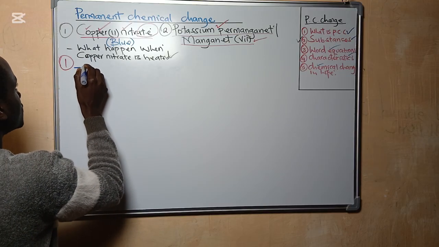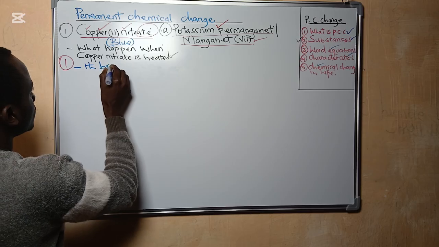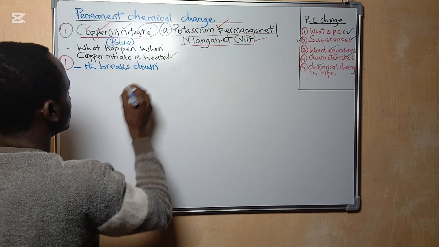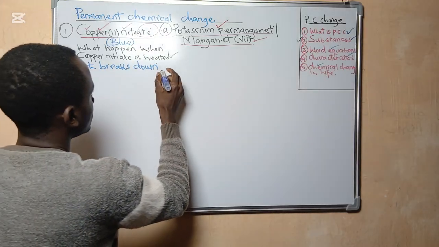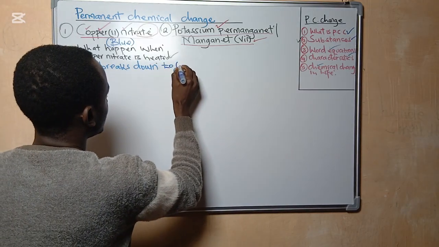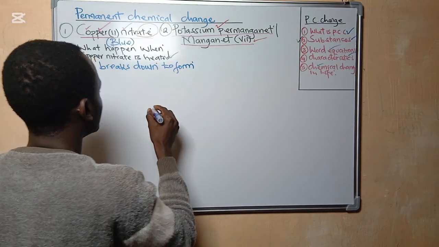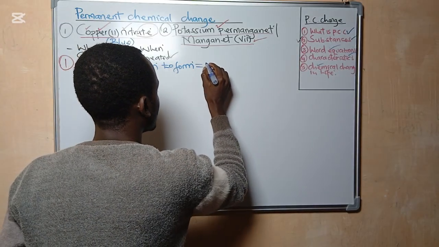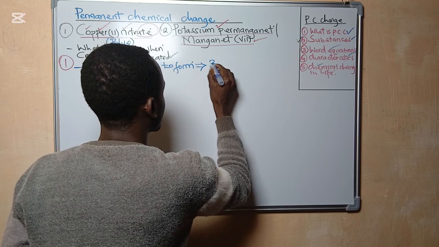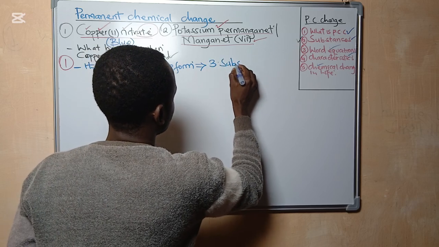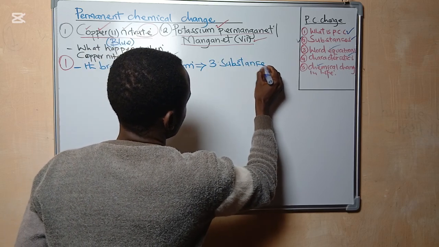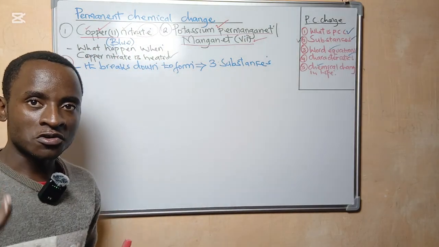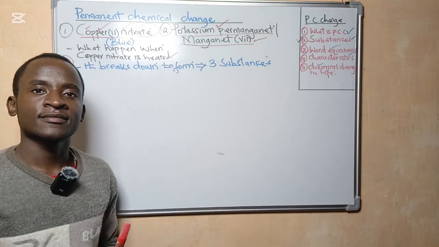When you heat copper 2 nitrate, it breaks down to form 3 substances.